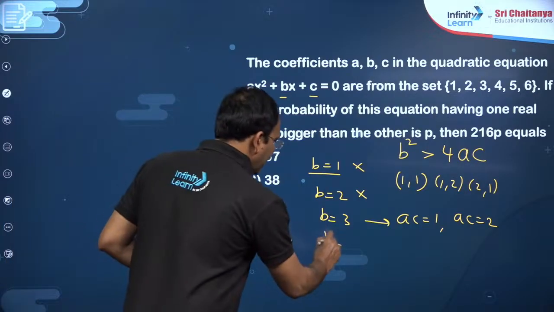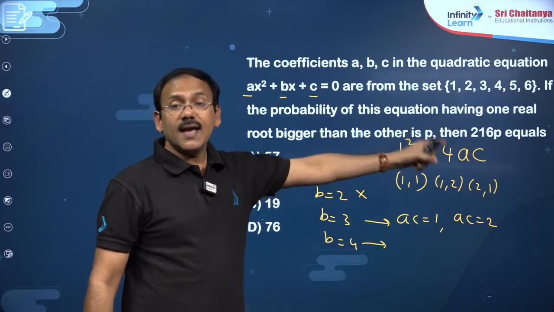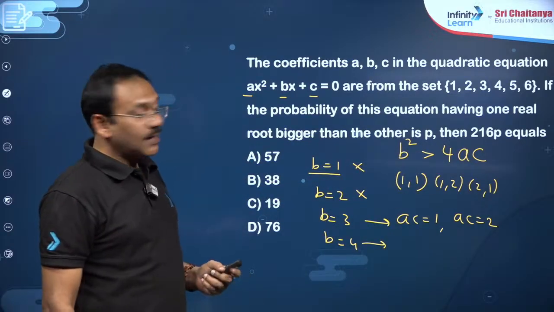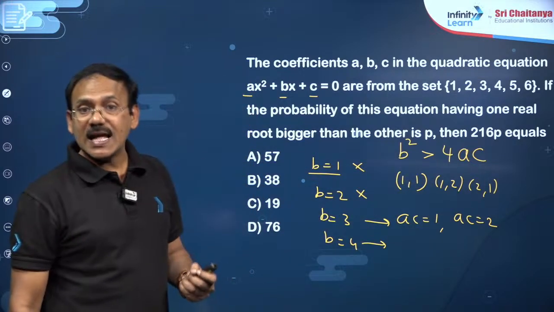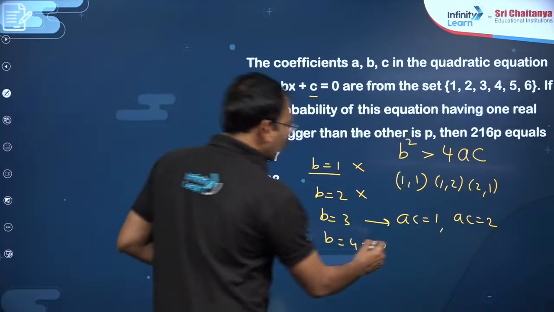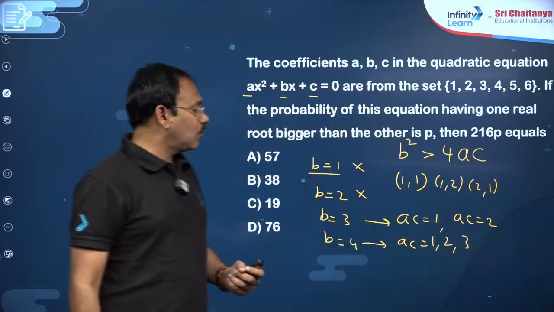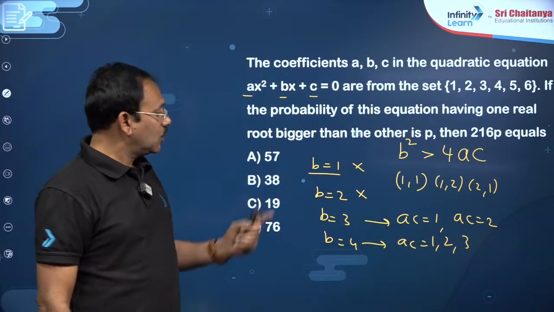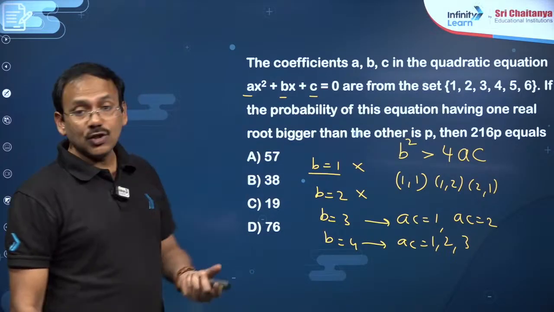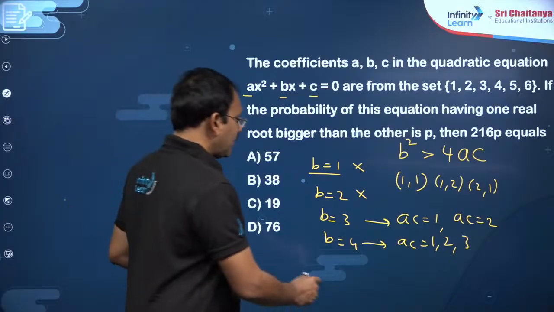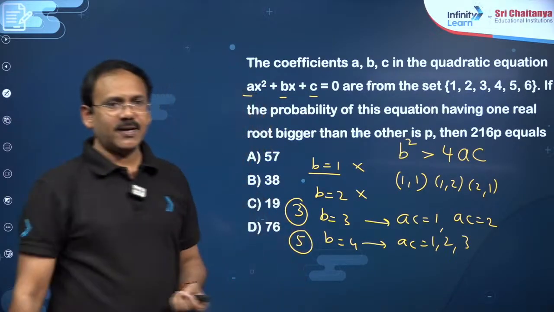The next, if b is equal to 4, this is 16, and ac must be less than 4, my dear friends. ac less than 4 means you can take ac as 1, 2, 3. So ac 1 is one possibility, 2 gives 2 possibilities, and 3 means 1 3, 3 1. So you will get 2 more possibilities. That means here you got already 3 possibilities, here 5 possibilities, my dear friends.